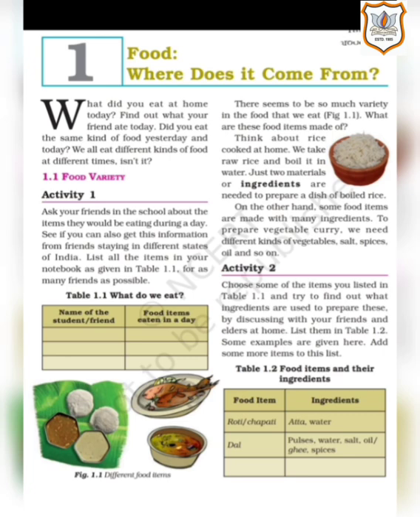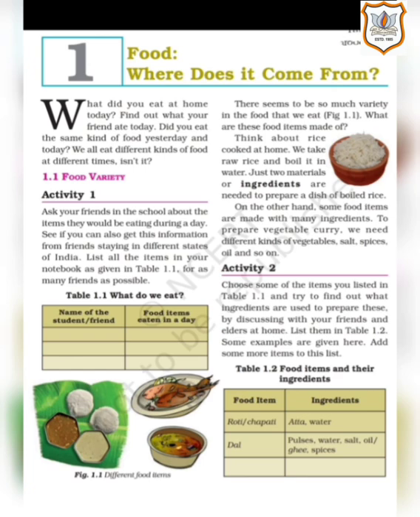For example, roti or chapati. If we have to cook roti or chapati, we need 3 things, and here only 2 things are mentioned. One is additional. We need atta, we need water, and we also need salt. If we mix all the 3 ingredients, then a dough will be prepared, and from that dough we are going to make roti or chapati. Next food item is dal.